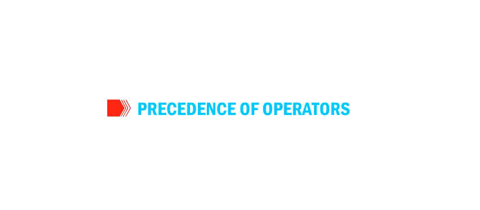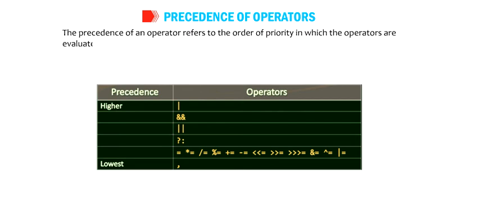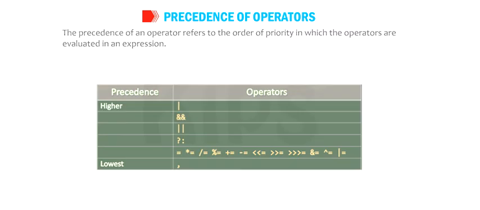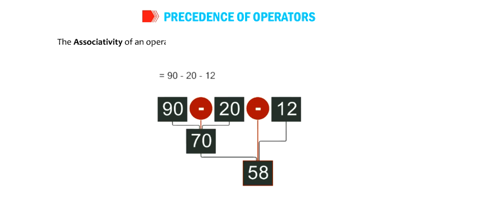Students, let us learn about precedence of operators. The precedence of an operator refers to the order of priority in which the operators are evaluated in an expression. If two operators with the same precedence are part of an expression, then associativity is taken into consideration. The associativity of an operator determines the order in which an expression is evaluated.